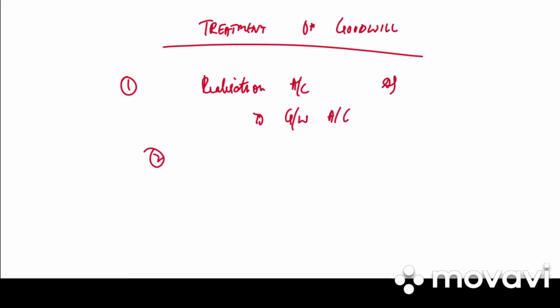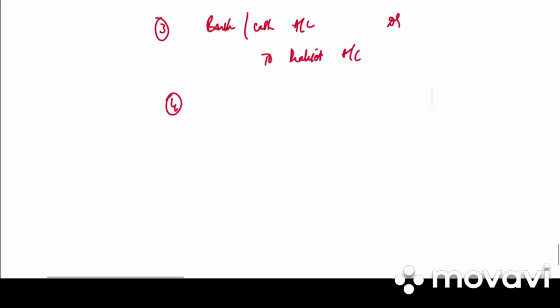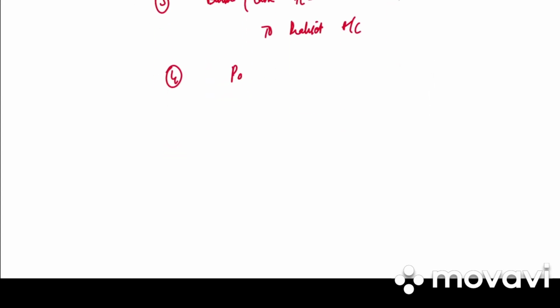Then we have case 2. If goodwill is not appearing in the balance sheet, the above mentioned entry will not be passed. Next we have case 3. When some amount is realized for goodwill, so it is bank or cash account debited to realization account. And last we have, if goodwill is taken over by the partners, so it is partners capital account debited to realization account.